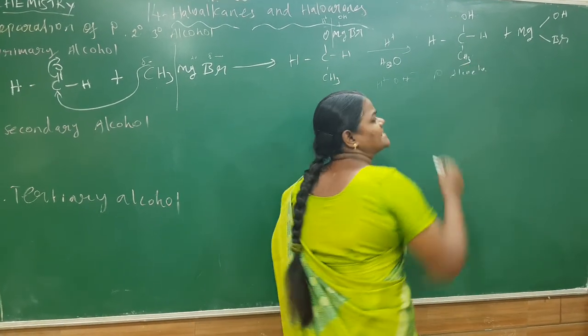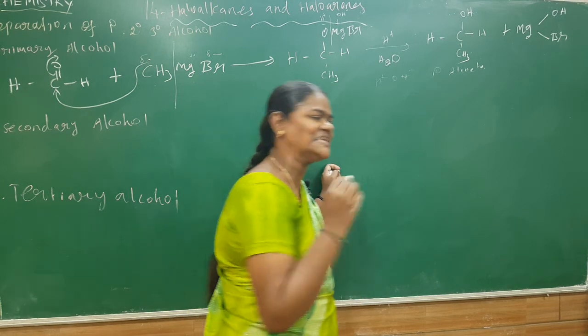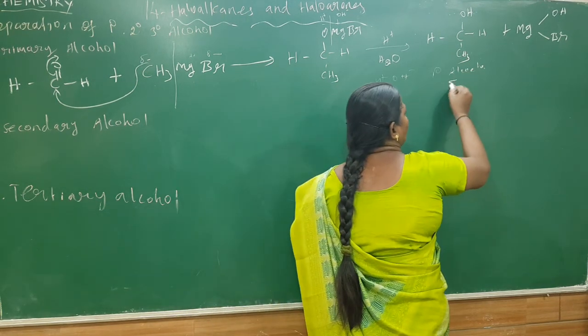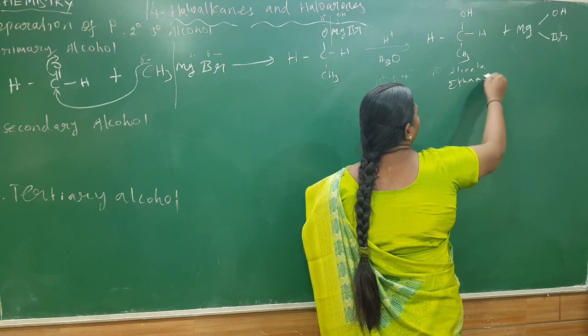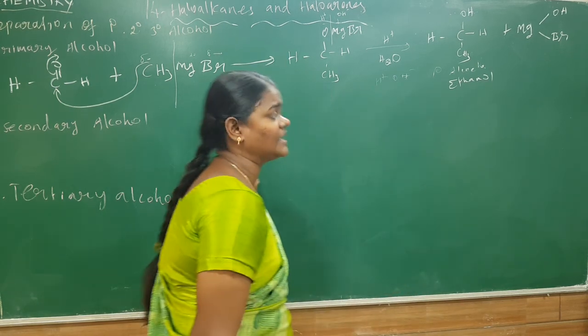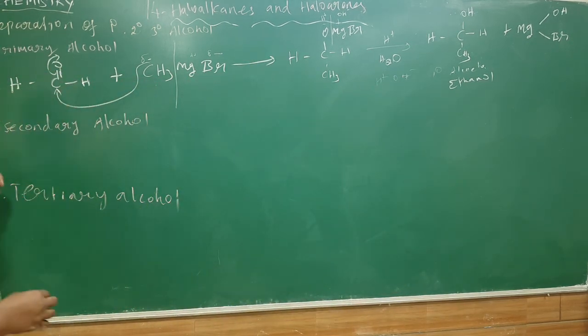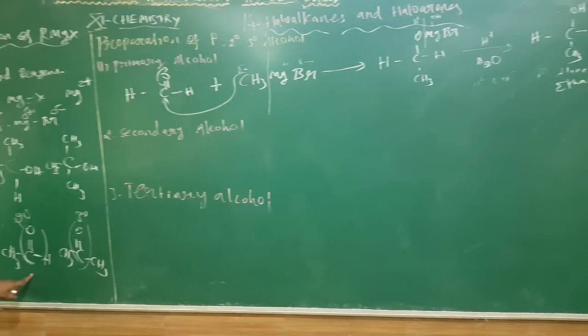Generally, the common name of the alcohol: how many carbons here? 2 carbons. So the root word is eth, plus ol, ethanol. This is the primary alcohol. Let us see another example, secondary alcohols. Secondary alcohol is prepared from acetaldehyde.